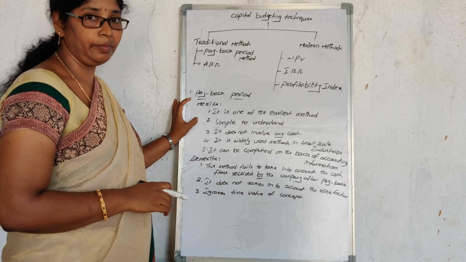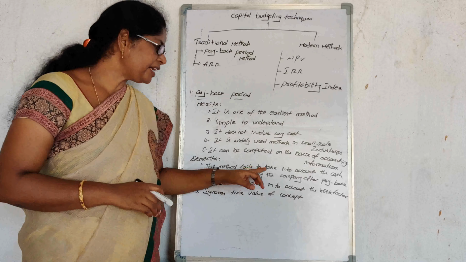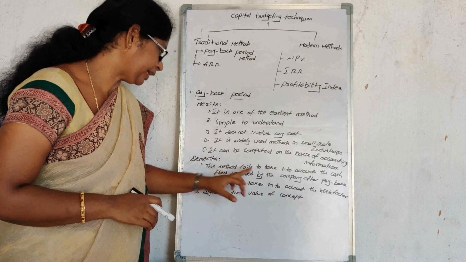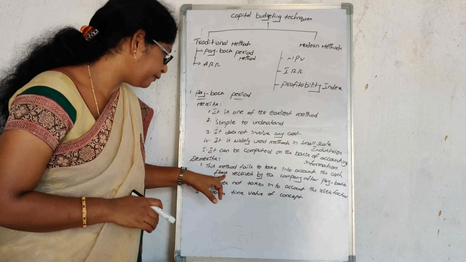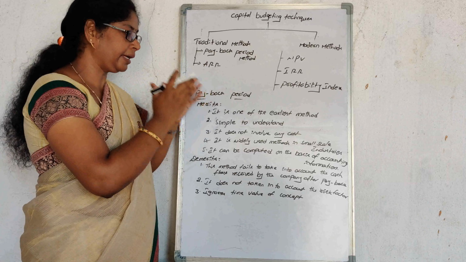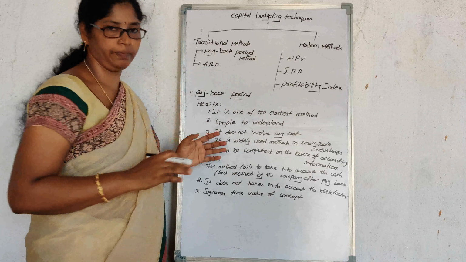At the same time, we have some demerits also. So what are the demerits? This method fails to take into account the cash flows received by the company after payback. After identifying the payback time, we ignore how much time it will take to revert back the amount.